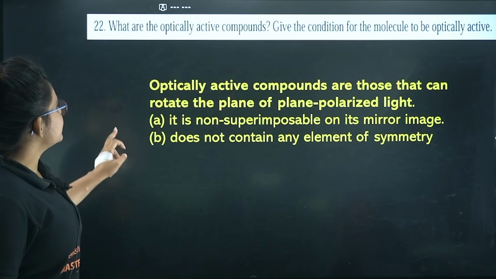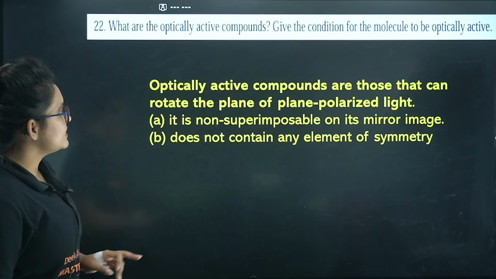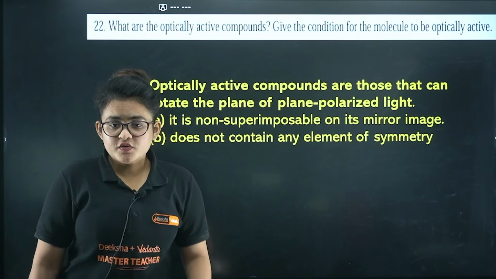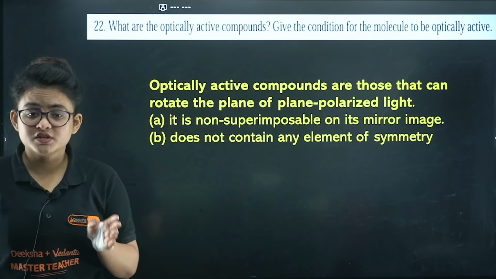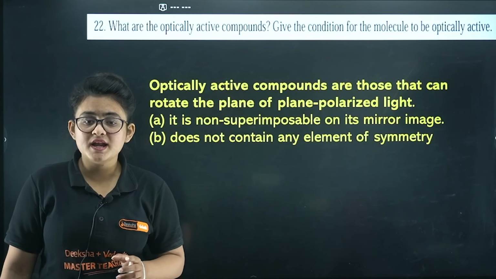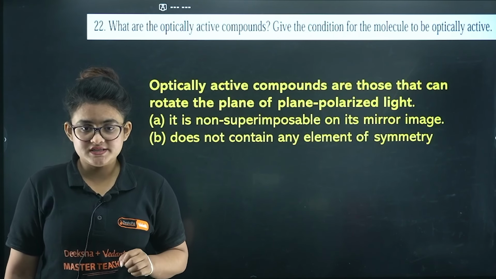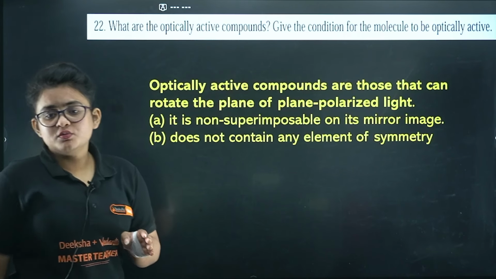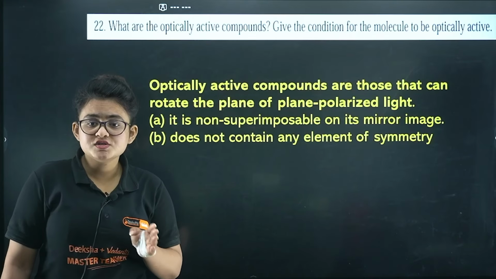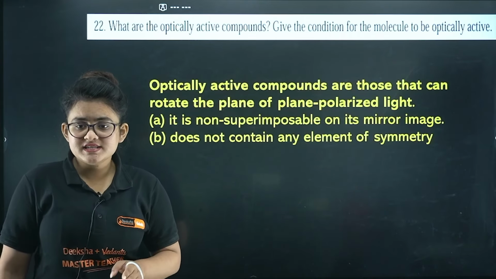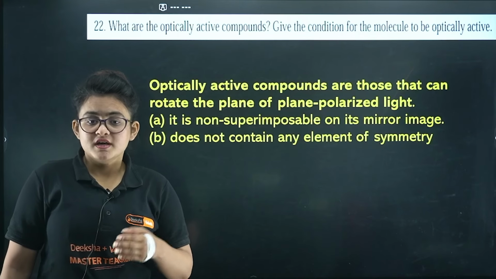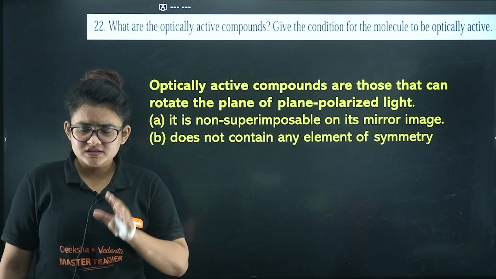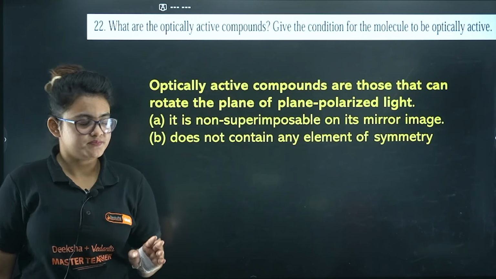Let's proceed. Here you can see, what are optically active compounds? Give the conditions for the molecule to be optically active. So first, optically active compounds are those compounds which can rotate the plane of polarized light in the polarimeter itself. And next, give the conditions for a molecule to be optically active. First, it should be a non-superimposable mirror image, and next it should not contain any kind of symmetry element like center of inversion. So many symmetry elements are there, they should not contain any kind of symmetry.